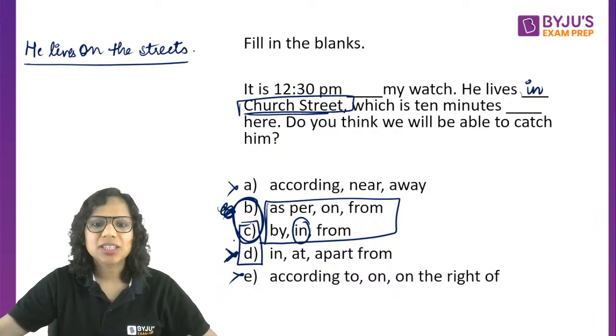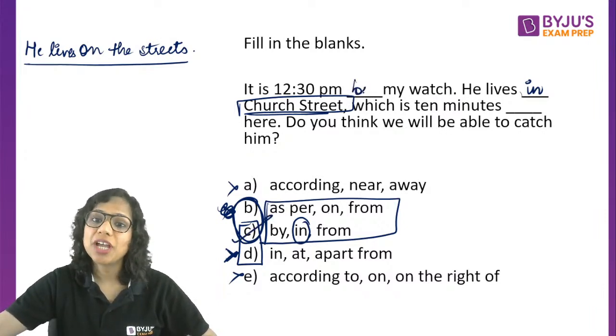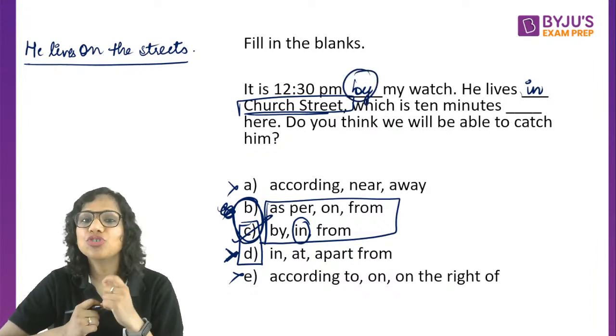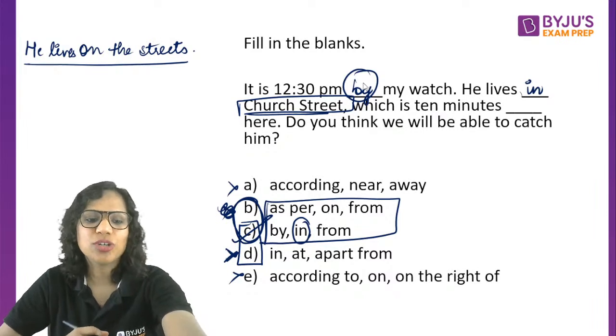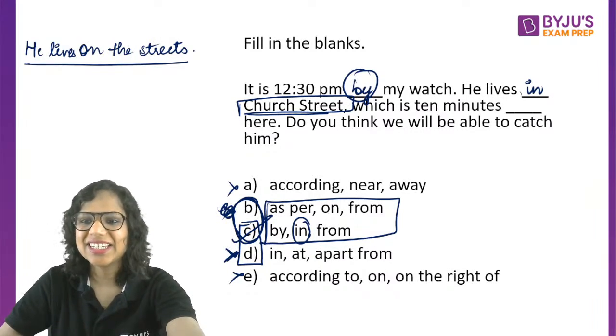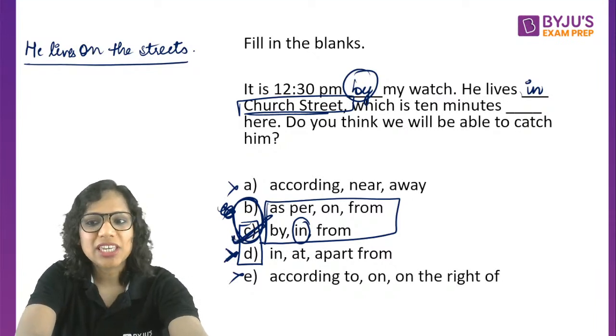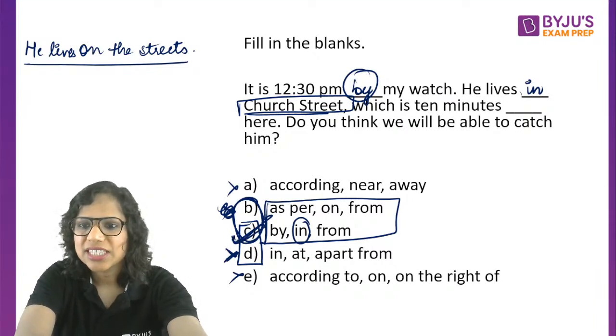So C is correct. And it is by my watch. When you are telling time according to your watch, the preposition used is by my watch. Okay, always. So that's why C is our answer. I hope this is making sense. C and not B, not D. All right.